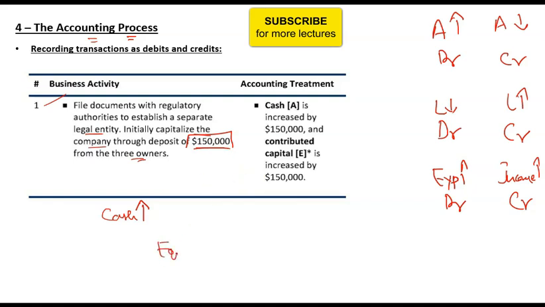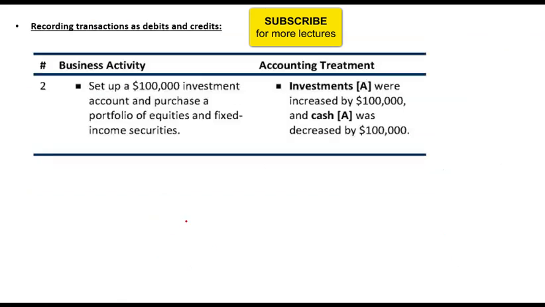So your equity is going up, and whenever capital goes up, you credit. So the simple accounting entry would be cash debit and equity credit with this amount, 150,000. Any confusion in this? The very basic accounting should not be a very big problem.